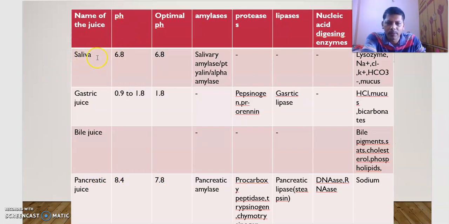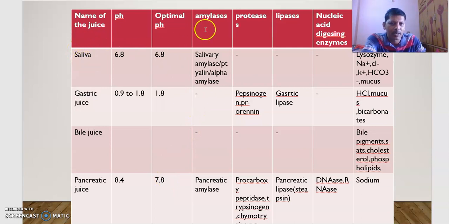The pH value of saliva is 6.8, gastric juice 0.9 to 1.8, bile juice more than 7, pancreatic juice 8.4, and intestinal juice 7.5 to 8. The optimal pH for salivary amylase is 6.8, for gastric enzymes 1.8, and for pancreatic and intestinal enzymes 7.8.